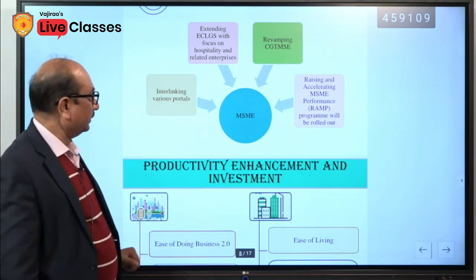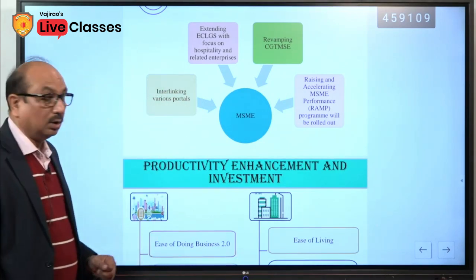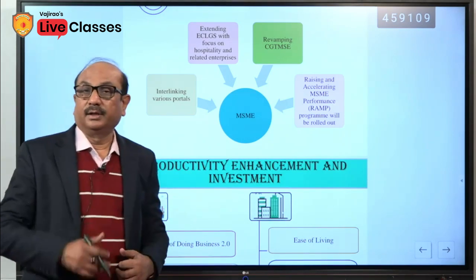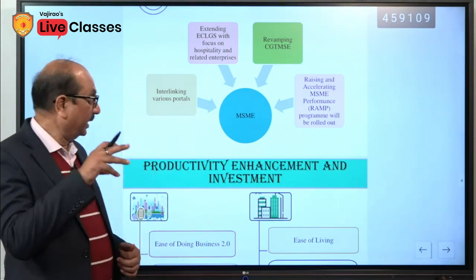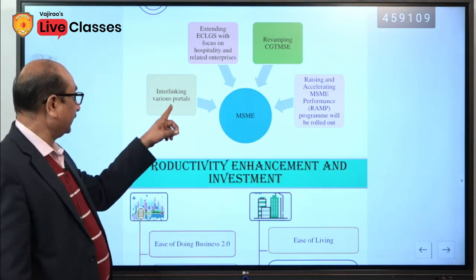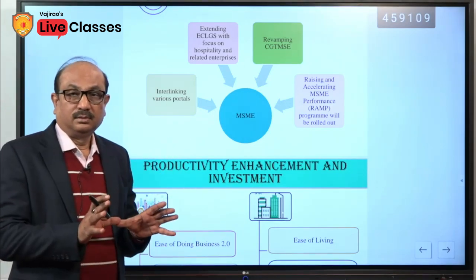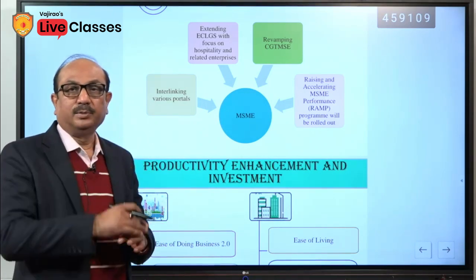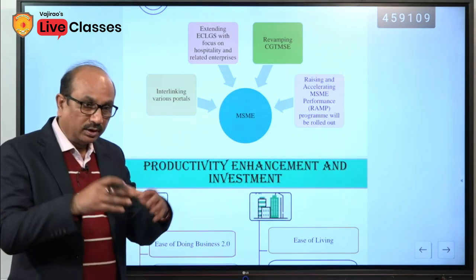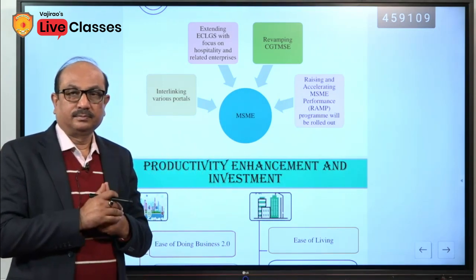These are certain schemes launched for the micro, small and medium enterprises. Already in practice, now the government is giving focus to interlinking various portals. Whatever portals have been launched by the government from time to time, all portals will be interlinked.